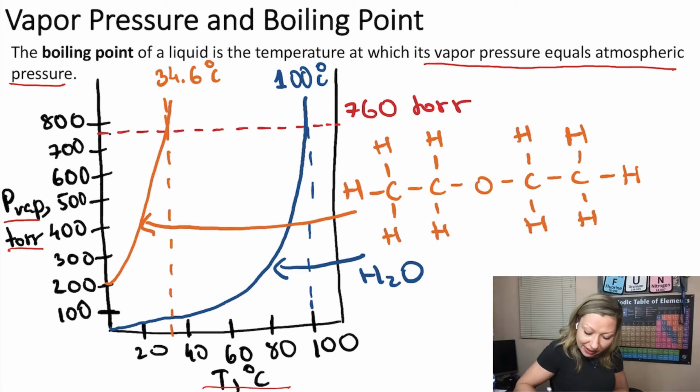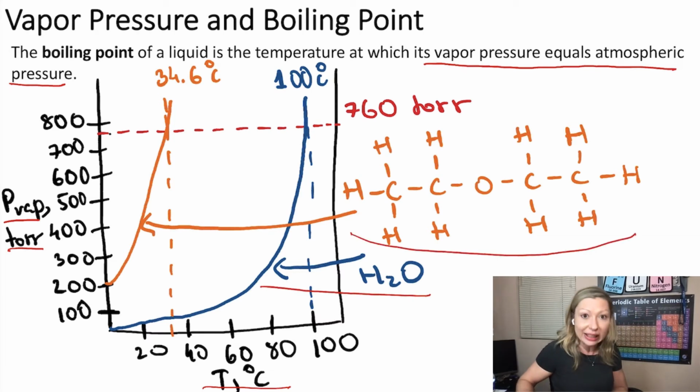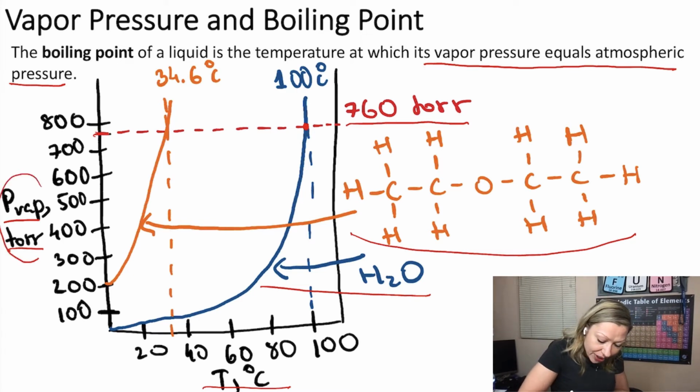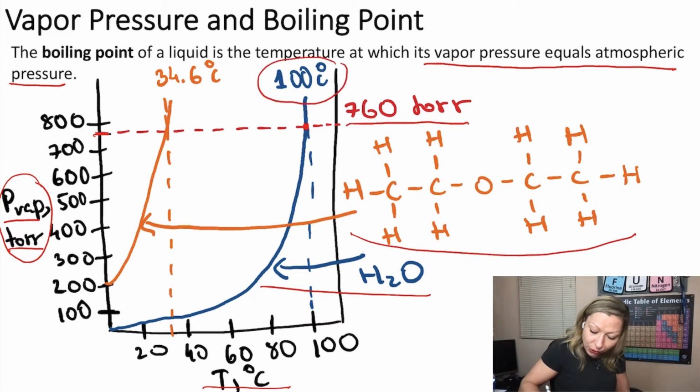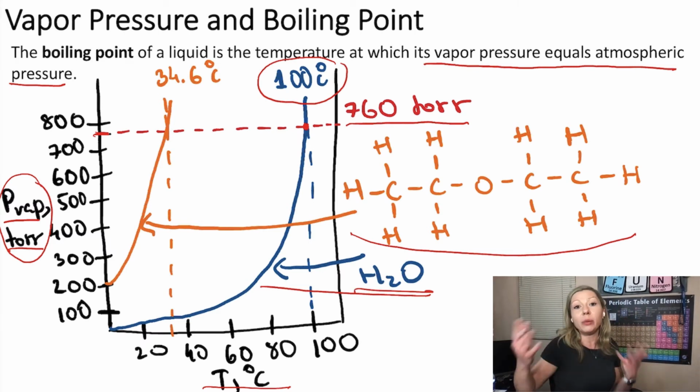On this graph, we can see the vapor pressure given in torrs and the temperature, and two lines. One of the lines is the blue line for water, and the other line is the orange line for diethyl ether. Now, if you look at 760 torrs, which is actually the atmospheric pressure, you are going to see that at this point, the vapor pressure is also 760 torrs. So the vapor pressure equals the atmospheric pressure at 100 degrees Celsius for water, where water will boil.